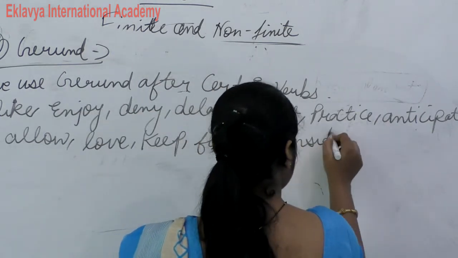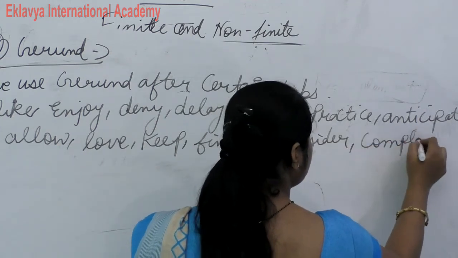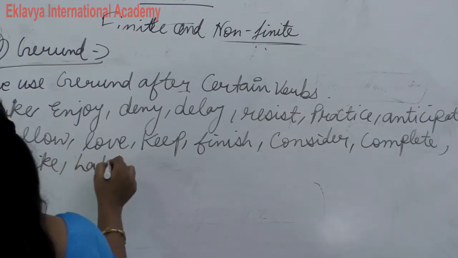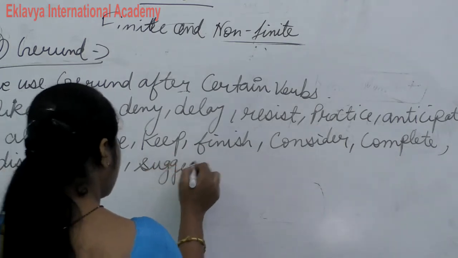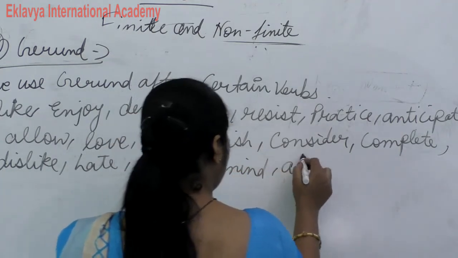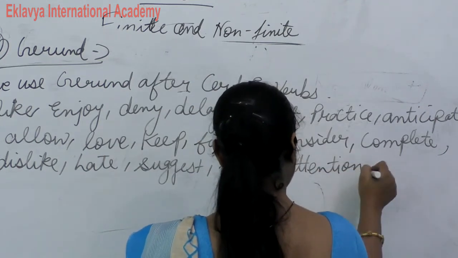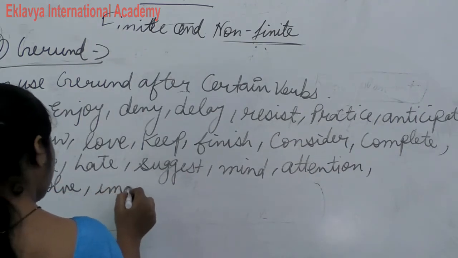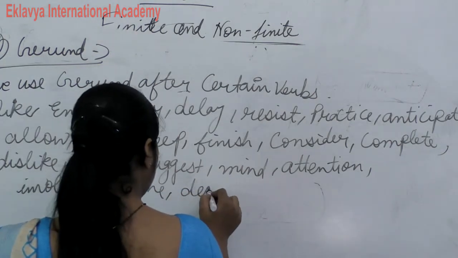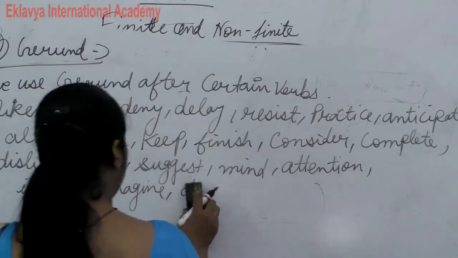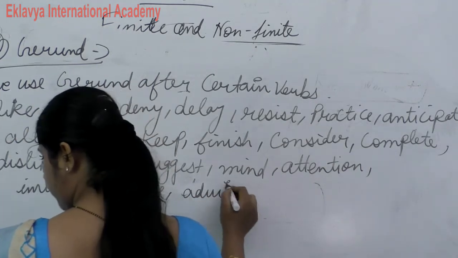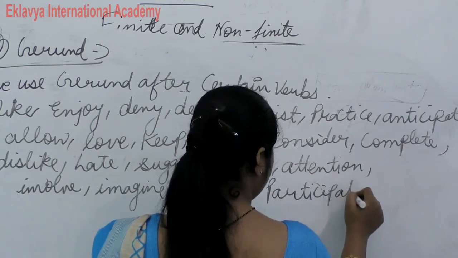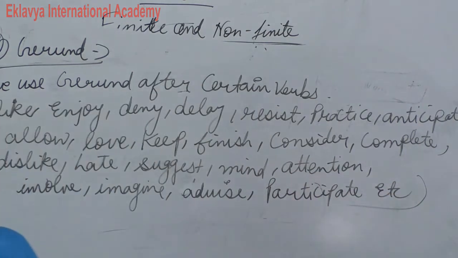consider, complete, dislike, hate, suggest, mind, attention, involve, imagine, declare, advise, participate, etc. So these are the main verbs.